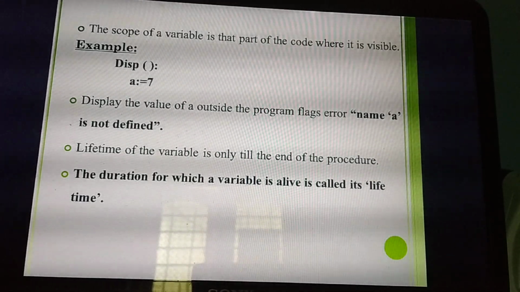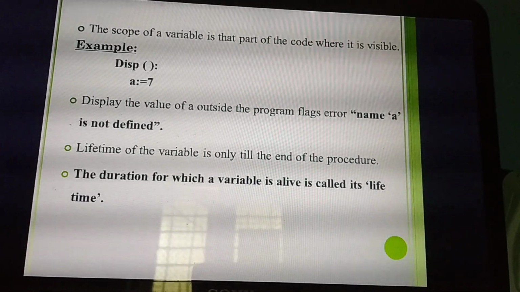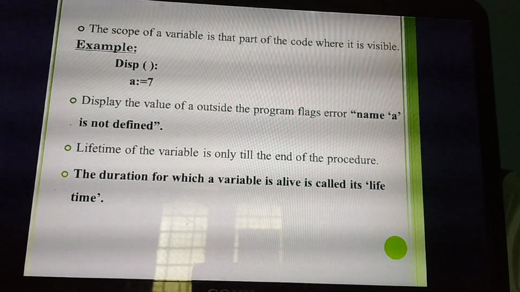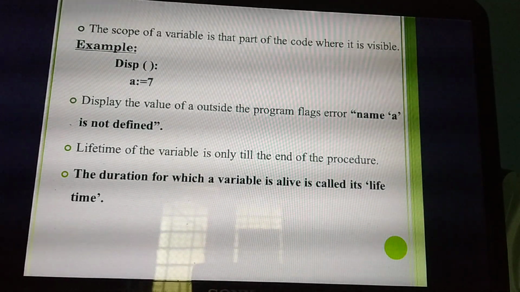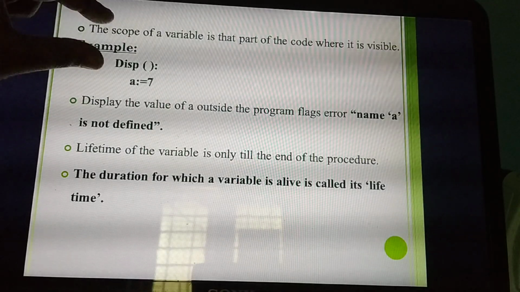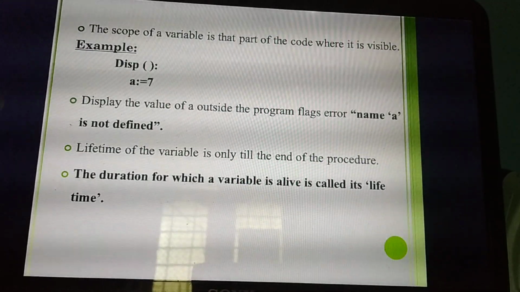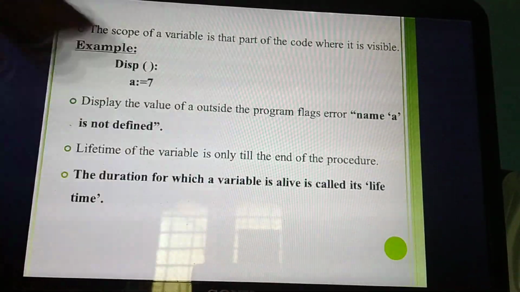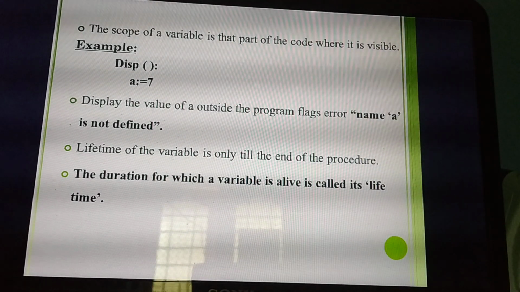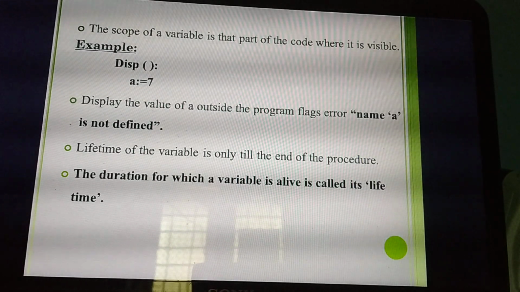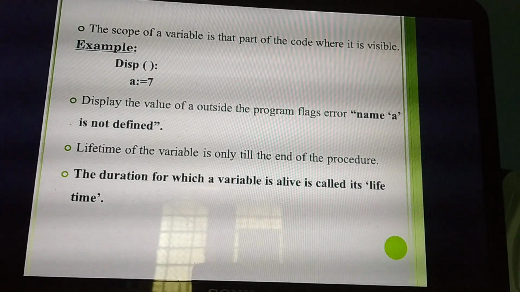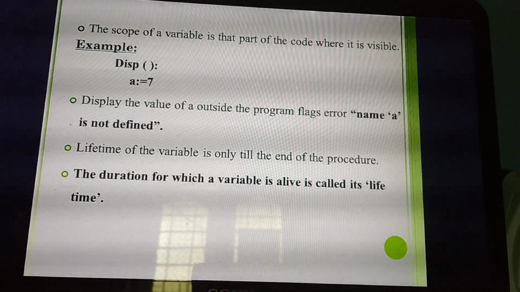In which place you declare the variable and in which place you use it, in that place alone it has its particular lifetime. I am using the variable A inside the function alone. Then what's the lifetime of the variable? Inside the function alone. That is the lifetime of the variable till the end of the procedure. For example, if I use that variable from the start to the end of the program, then the lifetime of the variable is from the start of the program to the end of the program. That is the lifetime of the variable.